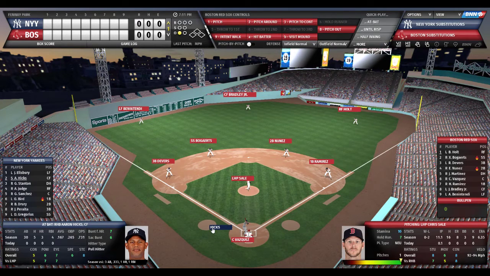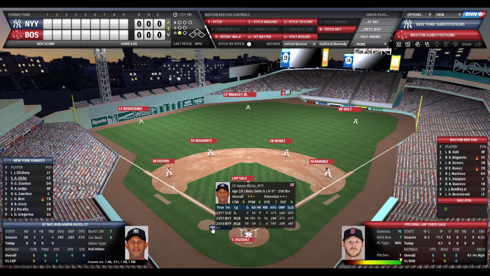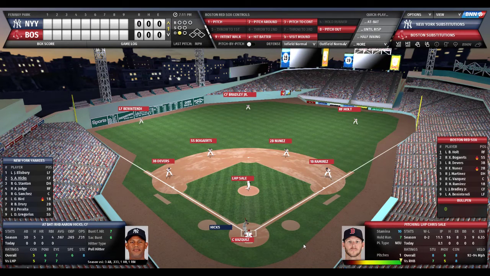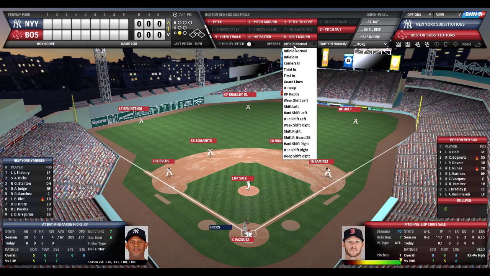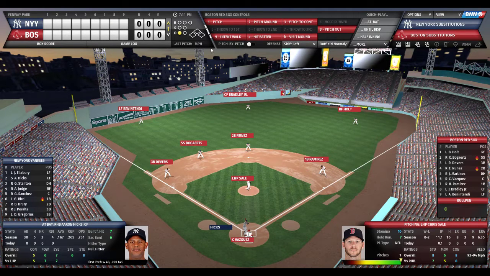And here's Aaron Hicks. Yankees center fielder, batting .167. He's 5 for 30. He does have 3 home runs, though, and 4 RBIs. Average contact against lefties. 7 out of 10 power. And 7 out of 10 eyes, so that's pretty good. He is a right-handed pull hitter. Red Sox will shift their infield left. Outfield straightaway and normal.